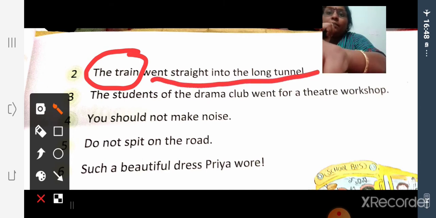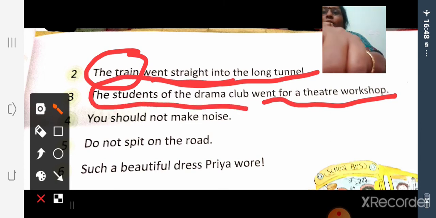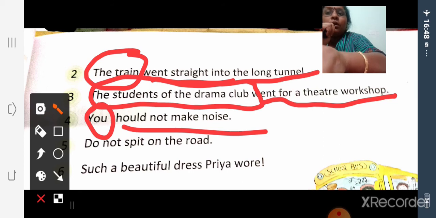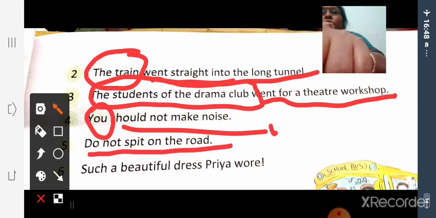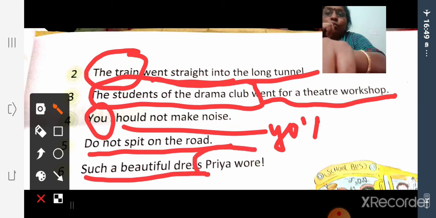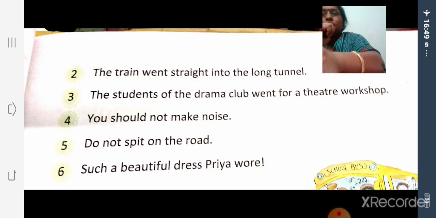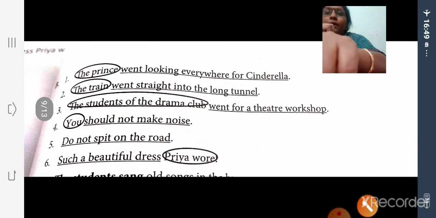The students of the drama club went for a theater workshop. Went for a theater workshop is the predicate, and this is the subject. Okay, you should not make noise. You is the subject, and the rest is the predicate. Do not spit on the road. The subject is you. Then, such a beautiful dress Priya wore. Such a beautiful dress is the predicate, and Priya wore is the subject. Sometimes the subject can come at the end of a sentence. Okay, here is your answer key.